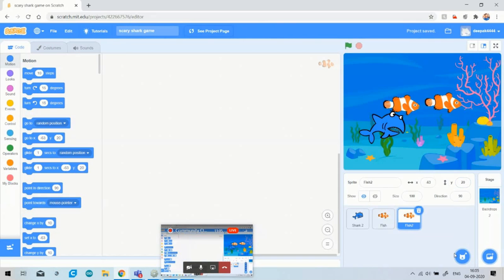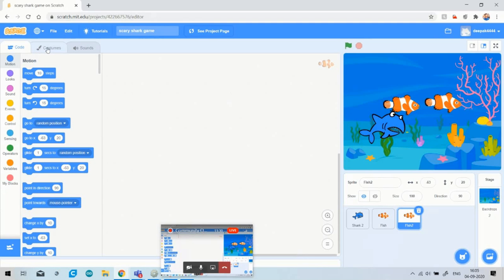Okay, so you have seen that I have selected the two fish, but here is the problem: both fish are of the same color, so we will not find out which one is the safe fish and which one is the toxic fish. In our game the shark has to eat the safe fish and avoid the toxic fish. So for this you have to see what costumes are available in Scratch.